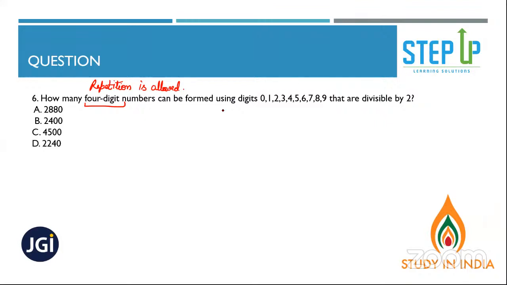Okay. 9 into 10 into 10 into 5. So those that are divisible by 2. What is the condition for divisibility by 2? A number should end with 0, 2, 4, 6, or 8. So for this place, how many options do you have? For this place, you have 5 options. All of you understood?